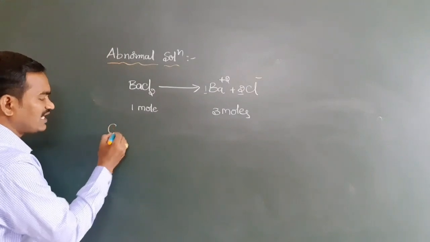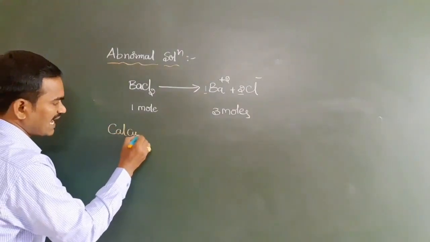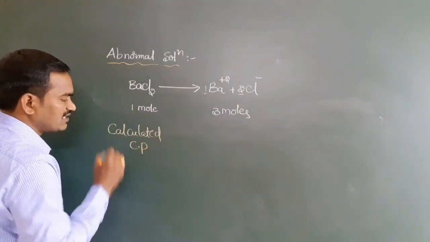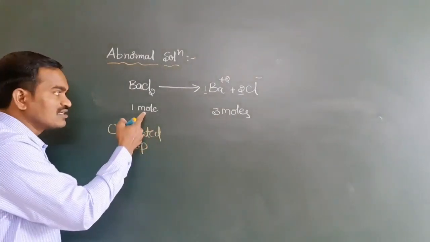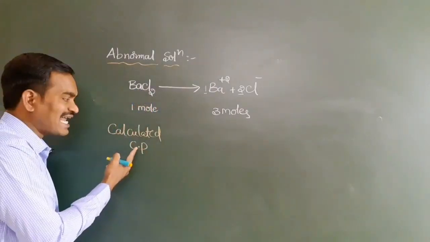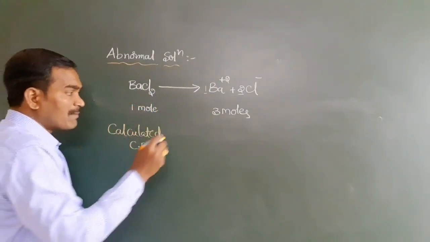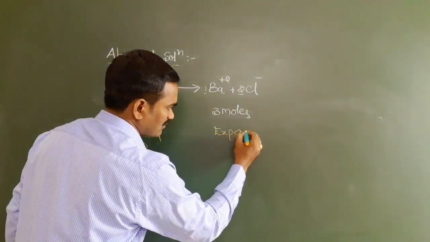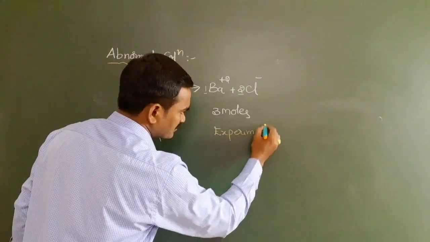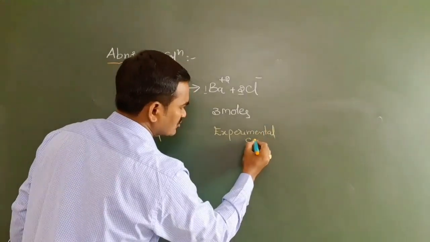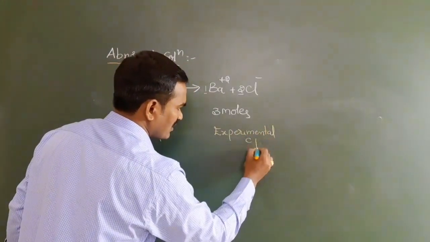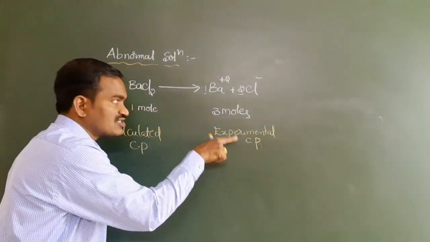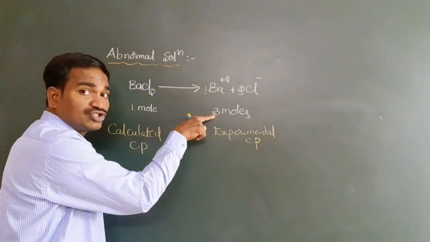So we calculate the colligative property with 1 mole, because we are adding 1 mole. But if you take the experimental colligative property, the experimental result comes with respect to 3 moles.